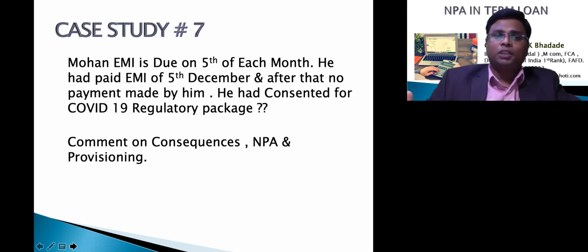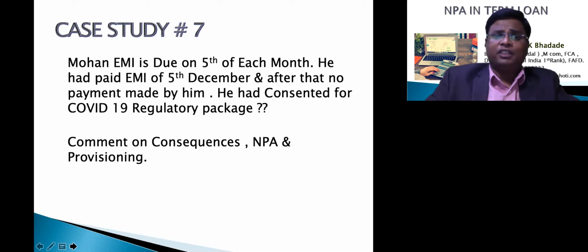Now the second situation, provisioning norm. RBI ने 17 अप्रैल के सर्कुलर में कहा गया है अगर अकाउंट स्टैंडर्ड है बट असेट क्लासिफिकेशन का बेनिफिट अगर आप एक्सटेंड कर रहे हो तो उस केस में आपको प्रोविजन करना जरूरी है. नाउ इन दिस केस 5th January's installment is not paid, so I will take 5th February, 5th March and 5th April. So approximately 4th or 5th April the account will be in NPA.